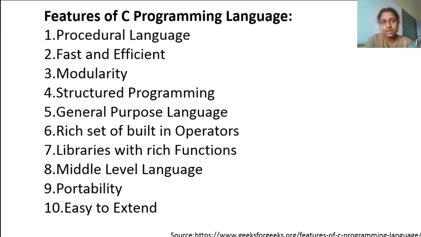A procedural language is easy to understand if you know the concept of a procedure. You remember in a physics record observation note, you write the procedure step by step. First you do this, then you have to do that. We write a procedure so that understanding the physics experiment will be easy.